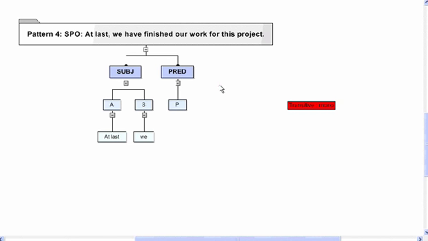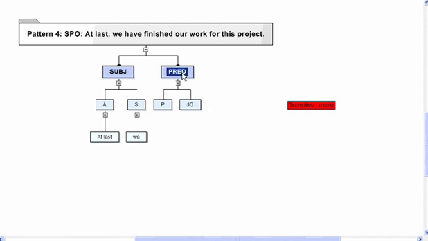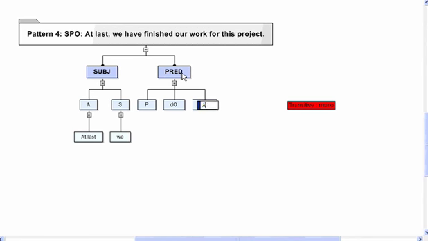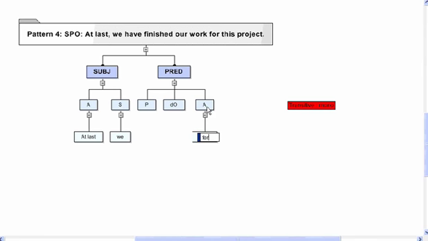We have finished something, so somebody has done something, and so we have the something there. And we have "we have finished our work for what", and we have an adverbial here, and that would be "for this project".